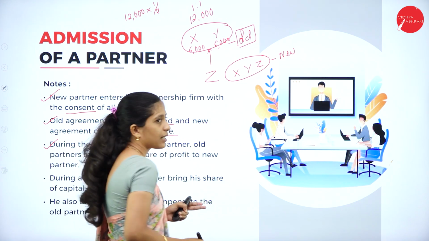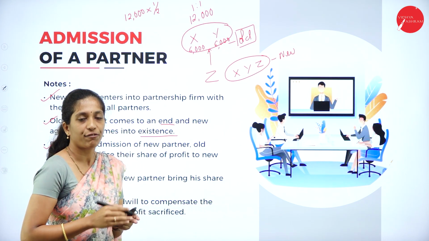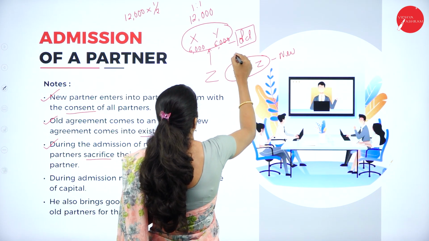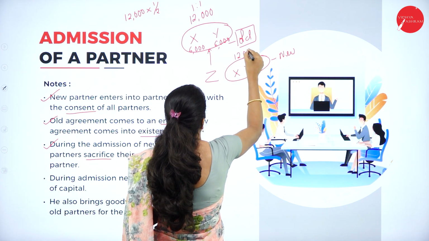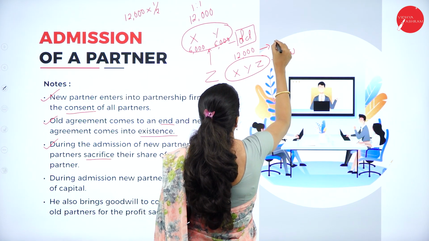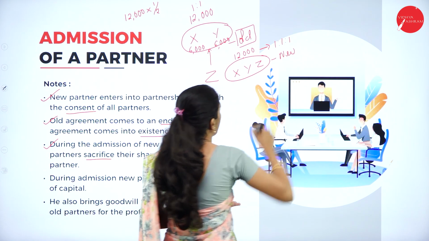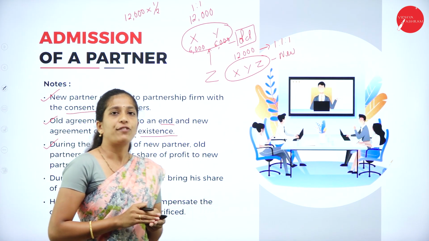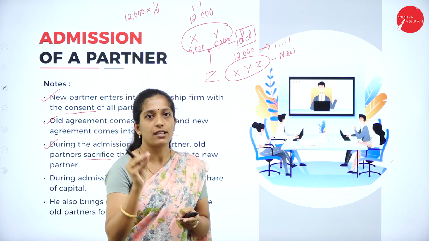Now there are three partners. Z has entered into the partnership firm. X, Y and Z are partners now. Suppose they earn the same amount of profit, that is 12,000. And their profit sharing ratio is how much now? 1:1:1. A part of the share has to be given to the new partner, right? So their profit sharing ratio is 1:1:1.